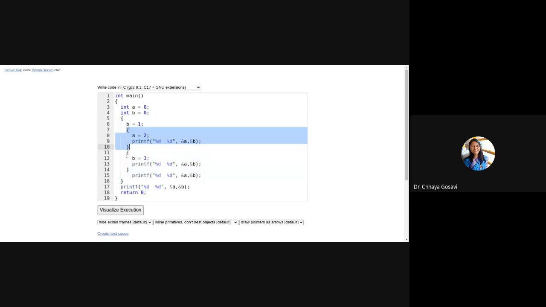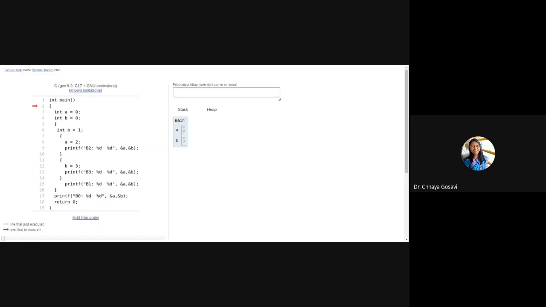This is B2 and B3. Let's check whether it is allowed or not. Yes, it is allowed.